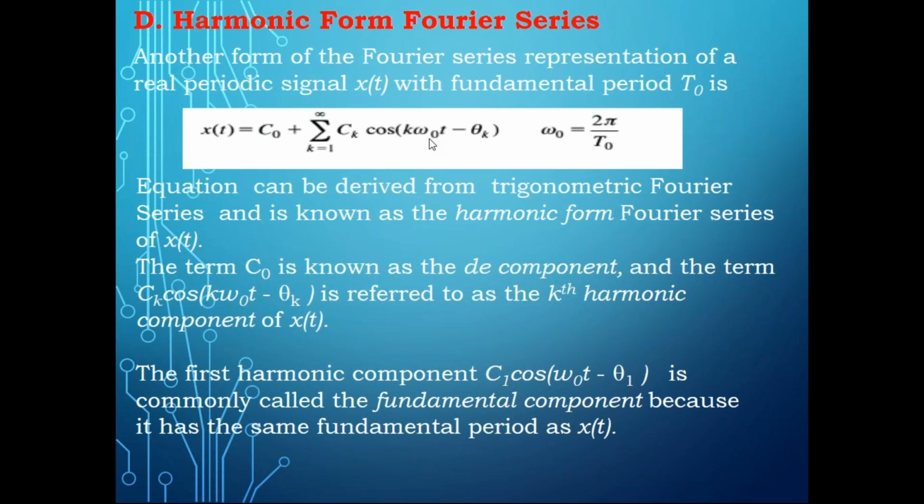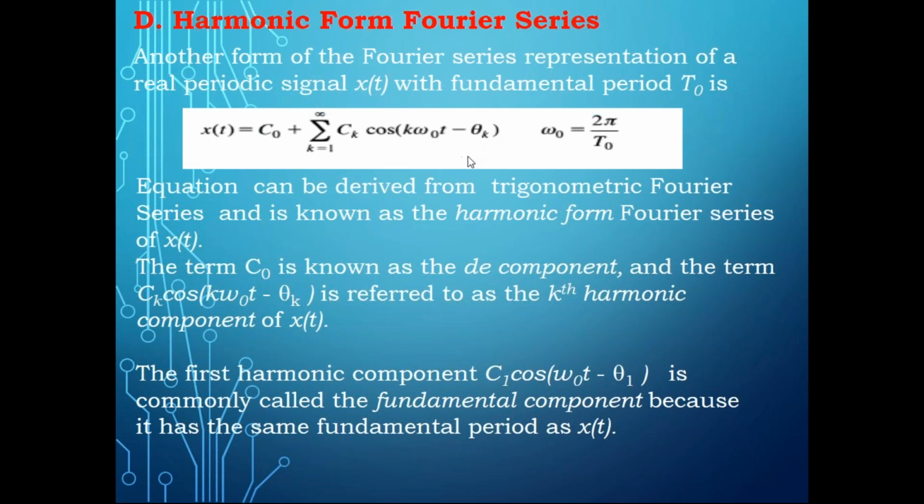Now observe this cos k omega naught t minus theta. Here I'm not going to write the sine term, or you may write sine instead of cos, but you don't have both terms here. This form of representing the Fourier series is known as the harmonic form, or the alternative form of representing the trigonometric Fourier series.